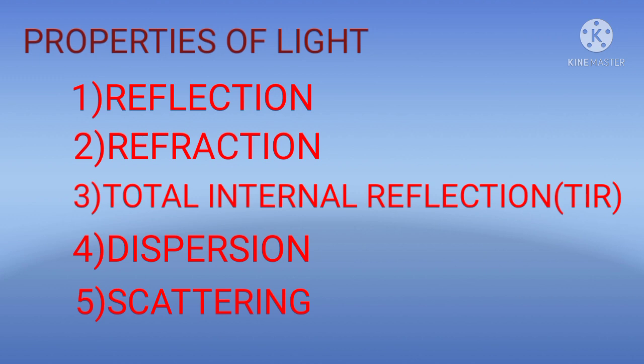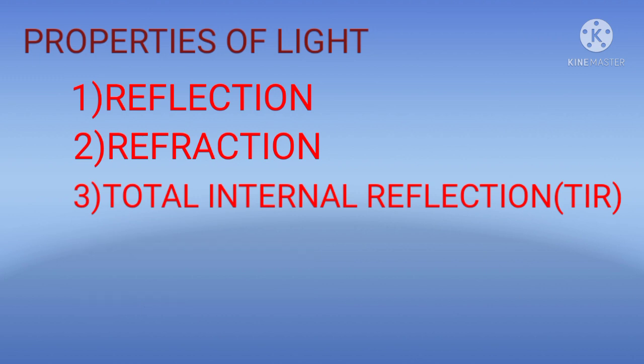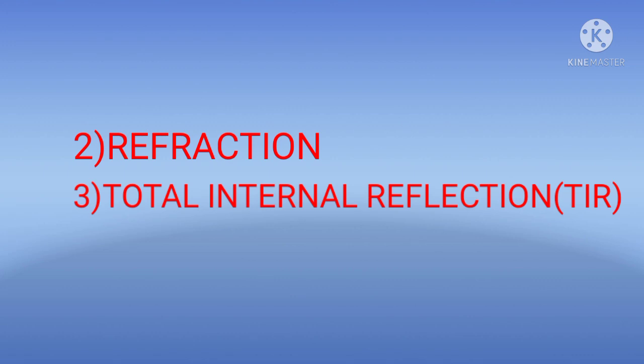The main properties of light. First one, reflection. Second one, refraction. Third one, total internal reflection. Fourth one, dispersion. And last one, scattering. But in this lesson, we have to see only two properties. Those are refraction and total internal reflection.